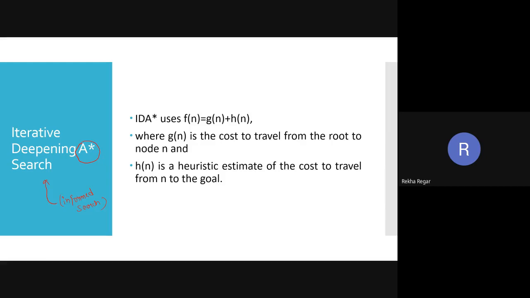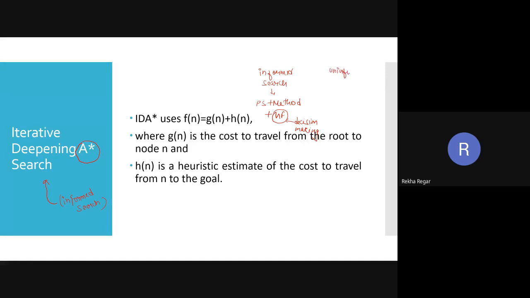So if we talk about informed search, it takes the problem statement and the method plus a heuristic function, and this heuristic function is for decision making.